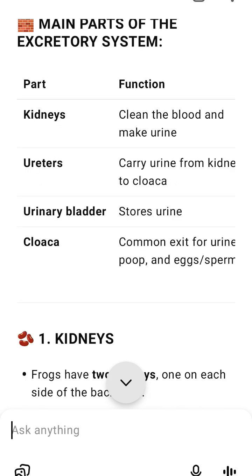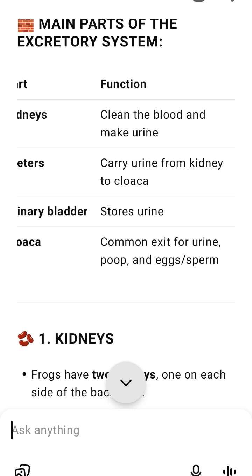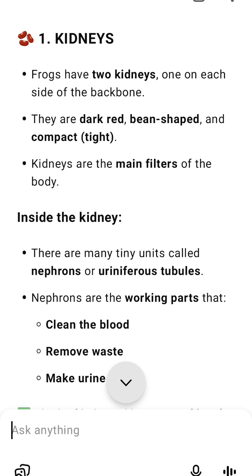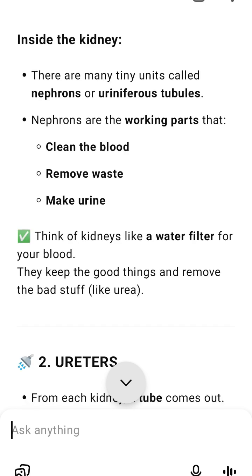Cloaca, final common exit for urine, poop and reproductive material. Important points: frogs have 2 dark red bean-shaped kidneys. Kidneys have tiny filters called nephrons or uriniferous tubules that clean the blood. The ureters connect kidneys to the cloaca.